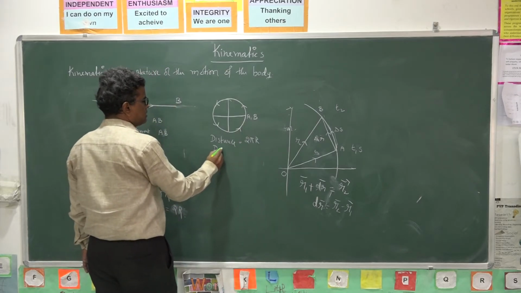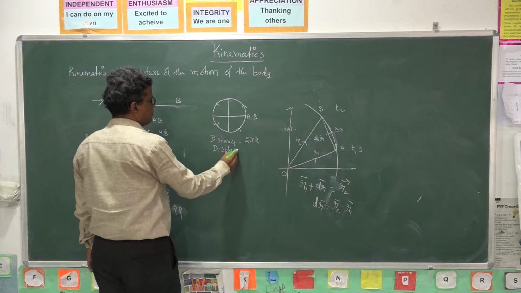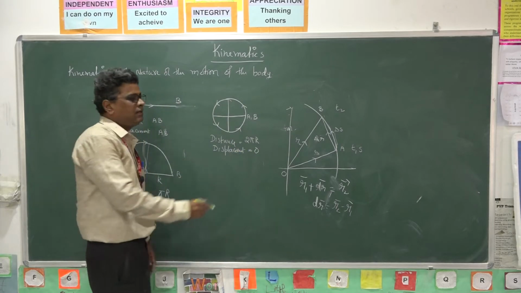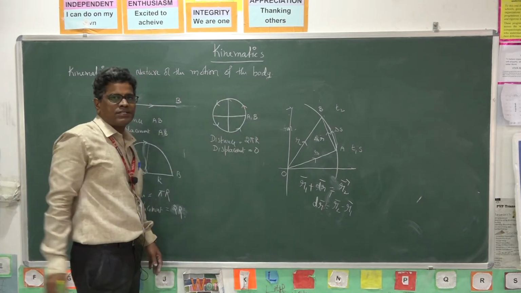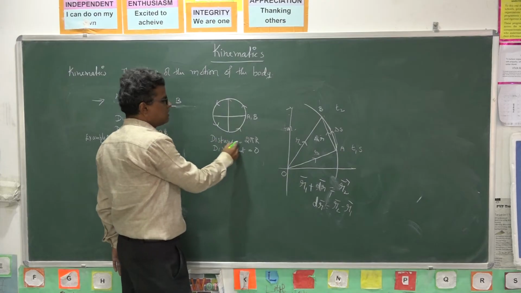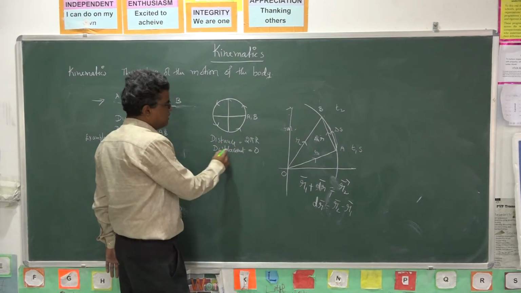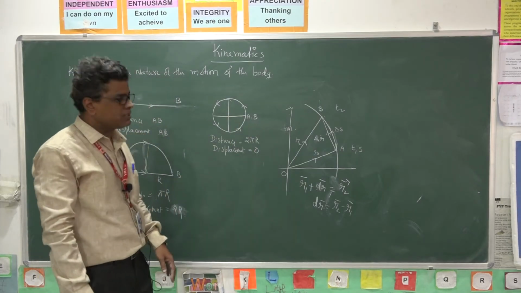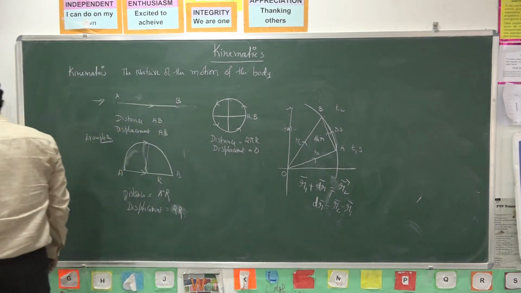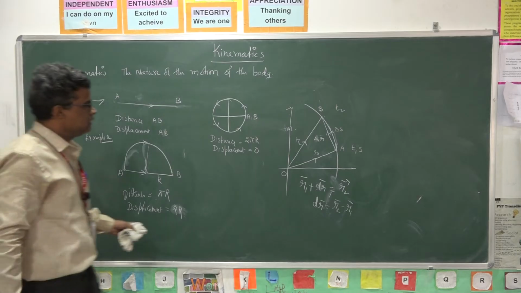What is the displacement here? Displacement is 0, because after completing one rotation, or after n rotations, the distance increases n times, but the displacement still becomes 0. So these are a few examples of distance and displacement.